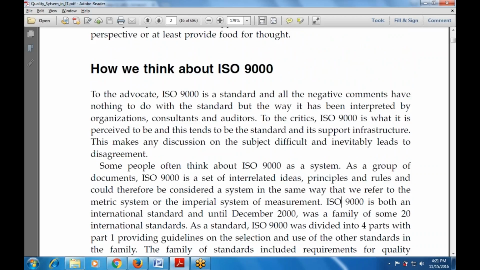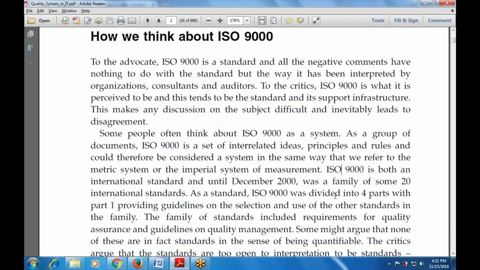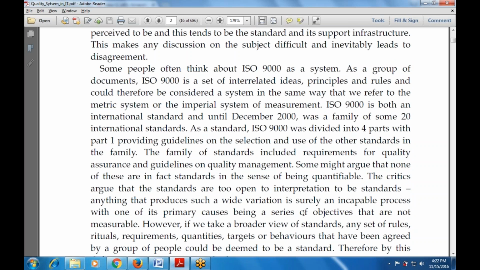ISO 9000 is both an international standard and, until December 2000, was a family of some 20 international standards. It was divided into 4 parts, with part number 1 providing guidelines on the selection and use of the other standards in the family. The family also included requirements for quality assurance and guidelines on quality management. Some also argued about ISO 9000 and its critics.